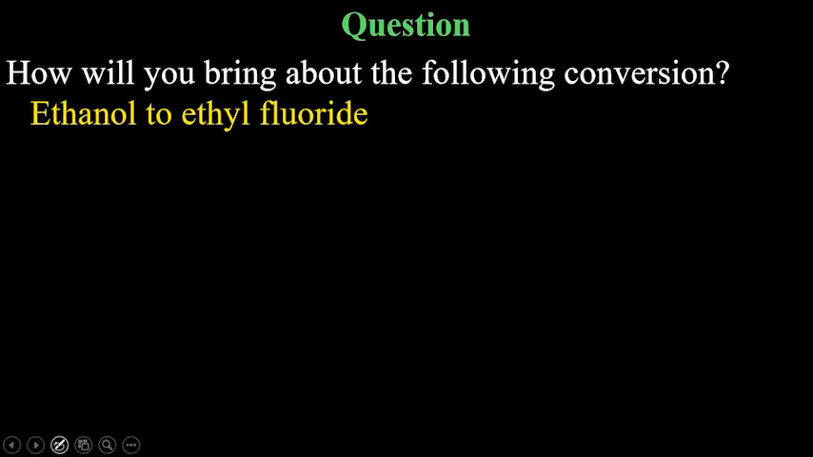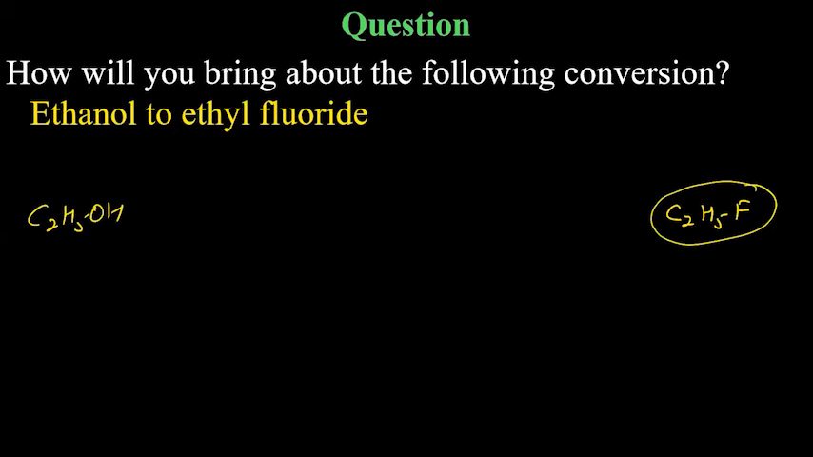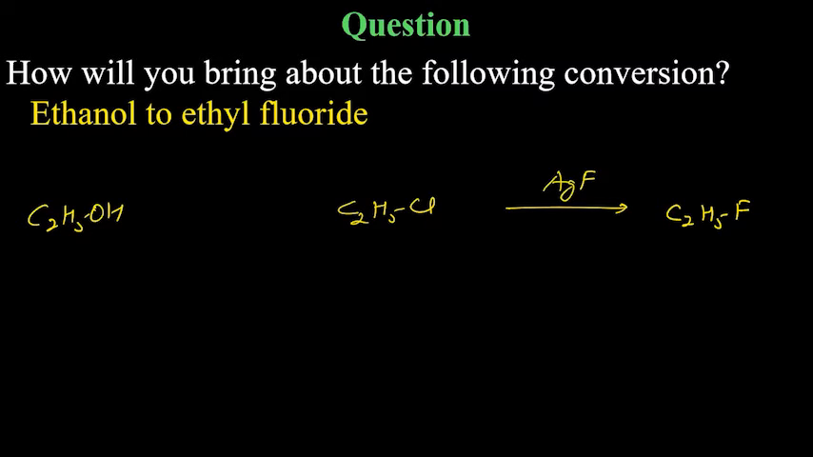You need to convert ethanol to ethyl fluoride. Now, the moment you see fluoride here, it means there will be Swarts reaction, a halogen exchange reaction. It means here you first need to convert it to some other halide, maybe C2H5Cl. From C2H5Cl, you can have Swarts reaction and convert it to the other halide, that is fluoride. And for this conversion, there are many ways to convert alcohol to alkyl halide. These are the preparation methods we talked about.